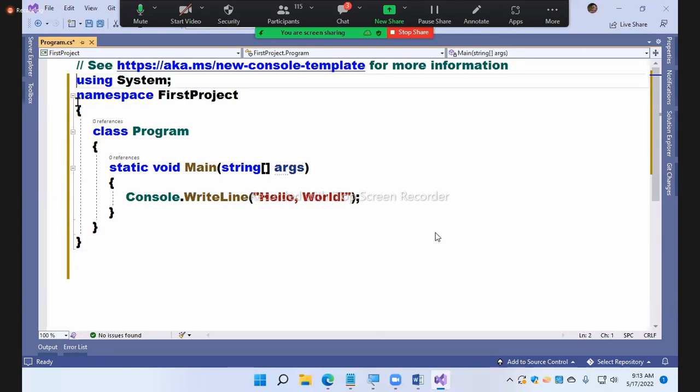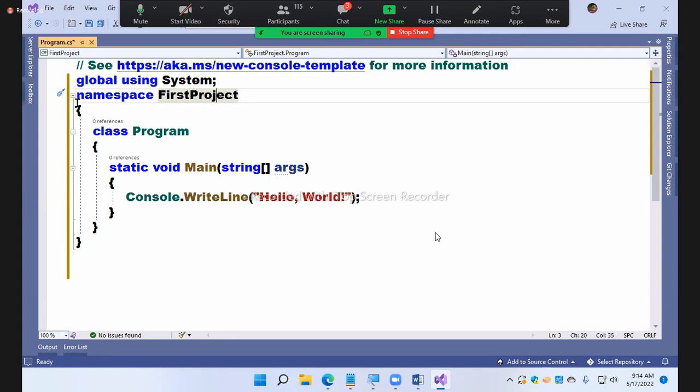What do we say now? Global using System. Now, in the rest of my classes, I don't require to say using System again. Straight away, I can write Console.WriteLine. Are you clear or not?